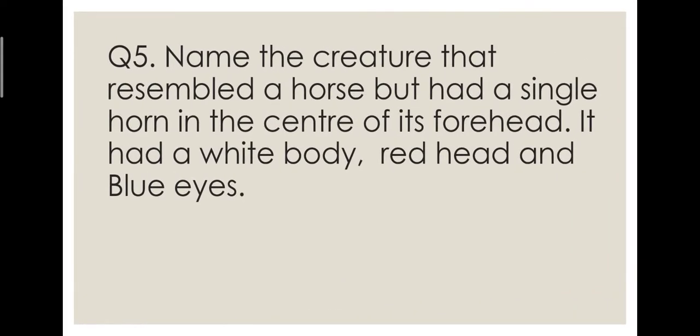Now moving on to another special character. Okay, it resembles a horse, but the difference is that there is a single horn in the center of its forehead. Okay, it has a white body, the head is red, and the eyes are blue. And the name of that special creature is unicorn.